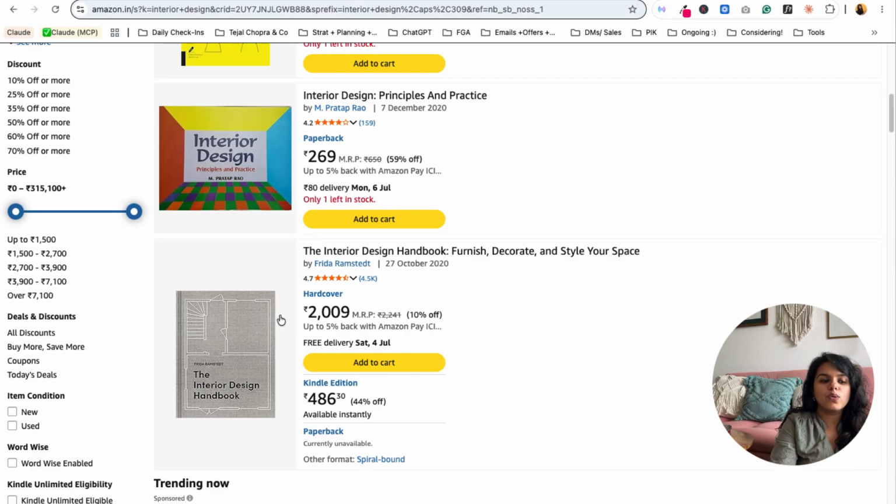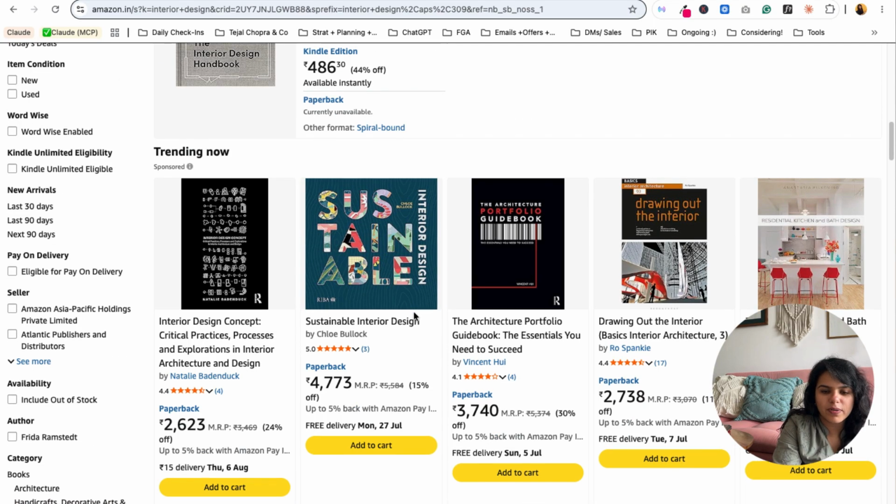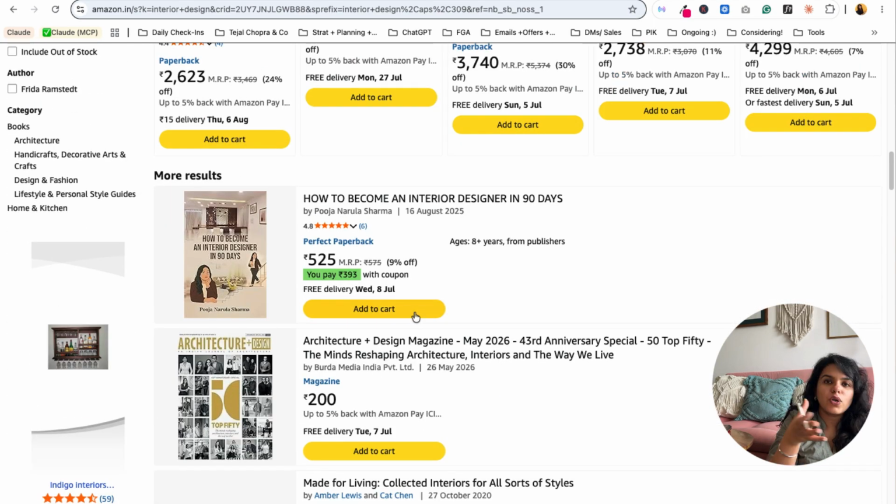So this exercise you can do on a host of different marketplace platforms, including Amazon, but not limited to it. You can use Etsy. Etsy has a ton of different digital products, and hence hundreds and thousands and lakhs of reviews that you can read from and understand what is it people are purchasing. Similarly, you can do it on Udemy, Coursera, multiple different marketplace platforms.